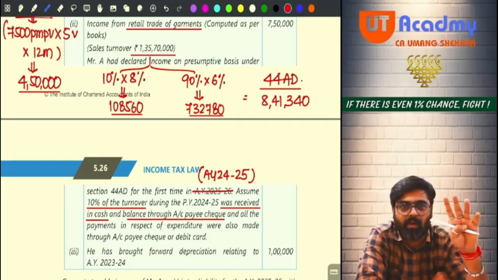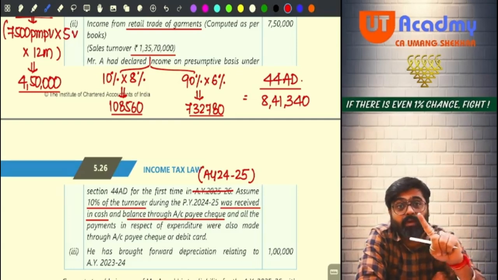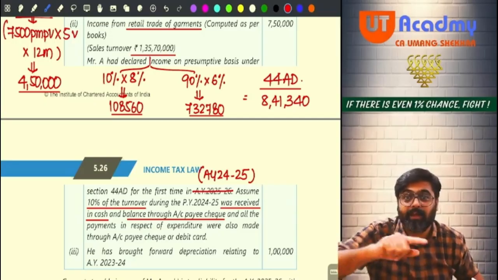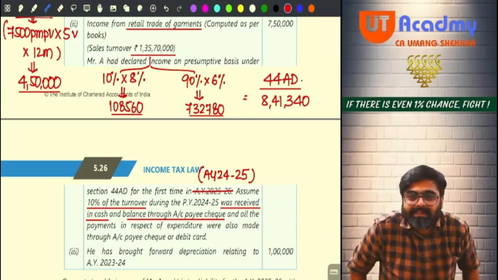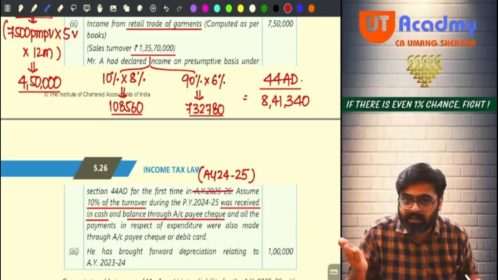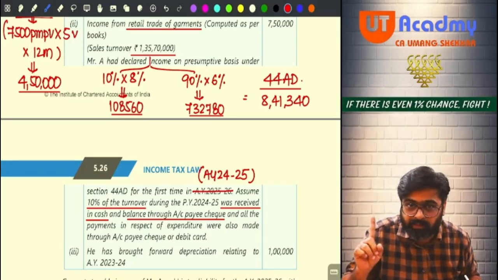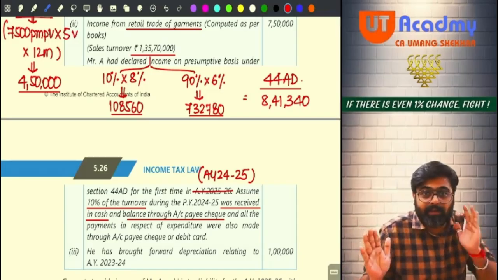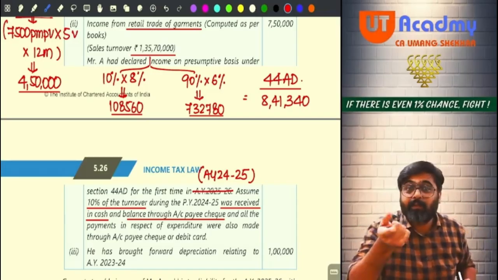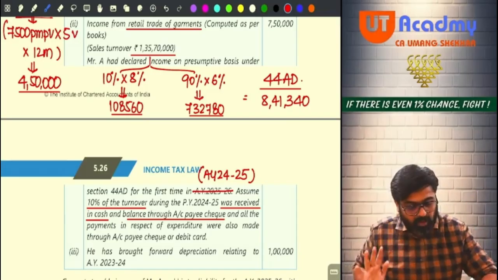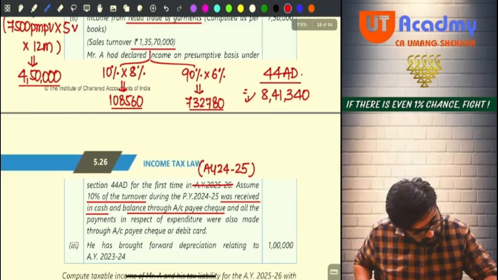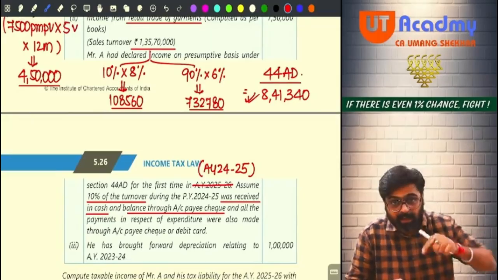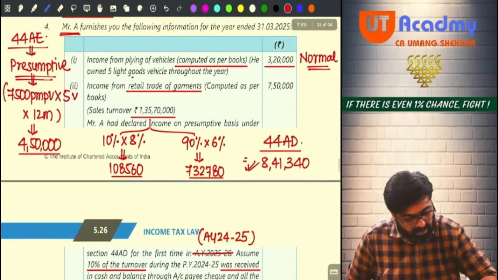Now tell me. First time he followed 44AD, not in this year, last year. See, the assessment year we have changed. So last year he followed 44AD for the first time. For the next 5 years he has to follow 44AD. Now in this year he has to compulsorily show this much or a higher sum. Yes or no? But what he did, he calculated his income as per books.